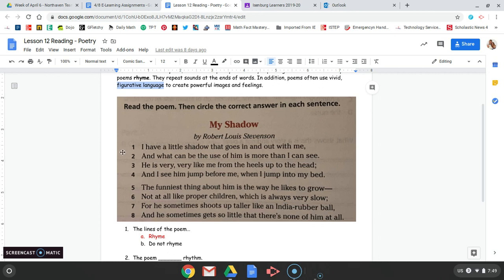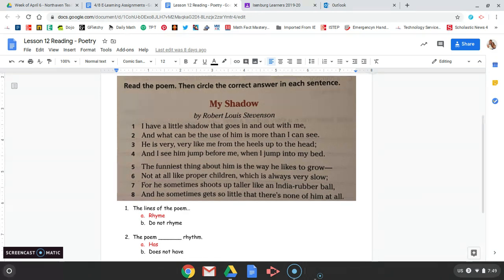There are a few parts in this poem where they use figurative language. They don't mean exactly what they say. They're trying to get you to picture and imagine things in a very clear, vivid way. The first place that I noticed some figurative language is when it talks about the shadow jumping. It says, "And I see him jump before me when I jump into my bed." Well, if you think about it, a shadow doesn't really have legs. It's kind of a picture of your legs, but shadows don't have their own legs. So shadows can't literally jump.